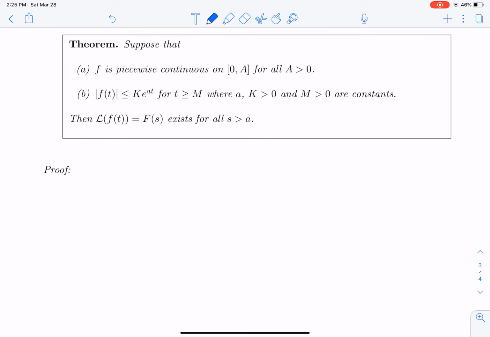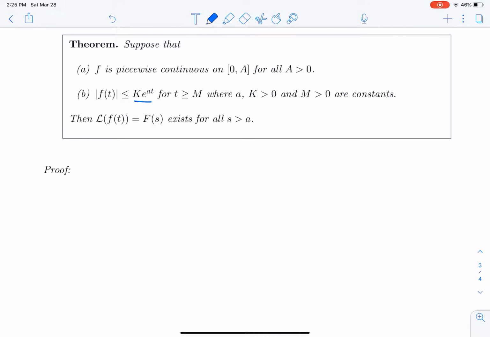Okay, so suppose that f is a piecewise continuous function on the interval from 0 to a for all a greater than 0. And we're going to say that f of t is bounded by k e to the at, meaning it can't grow any faster than that exponential function, a constant times e to the at.